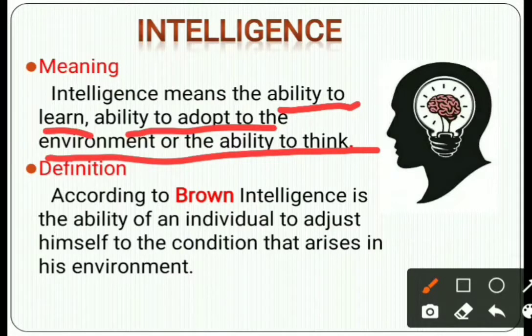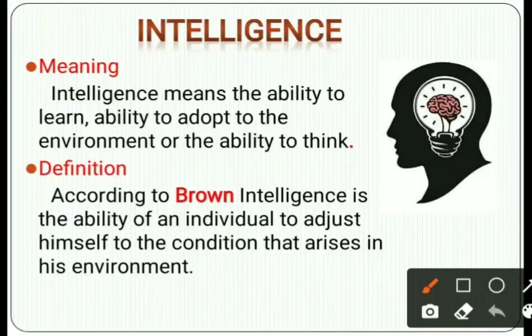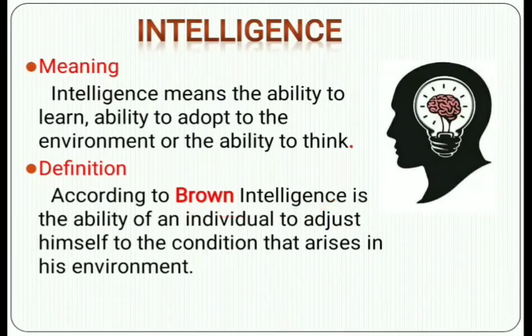Then what is the definition of intelligence? There are many definitions given by different scientists, but we are going to discuss only one definition here. According to Brown, intelligence is the ability of an individual to adjust himself to the conditions that arise in his environment.